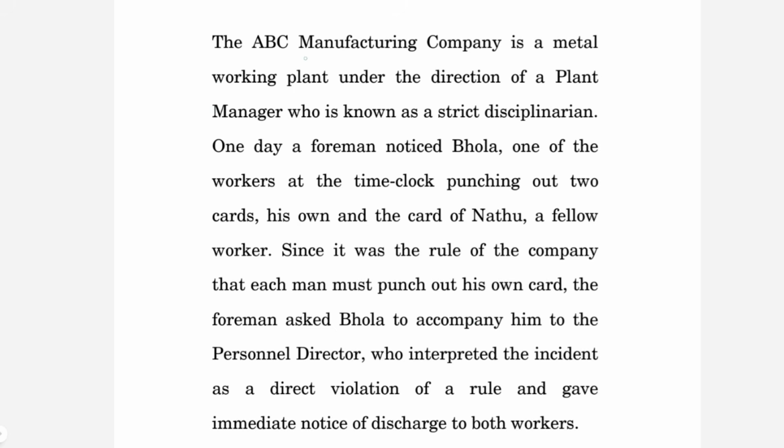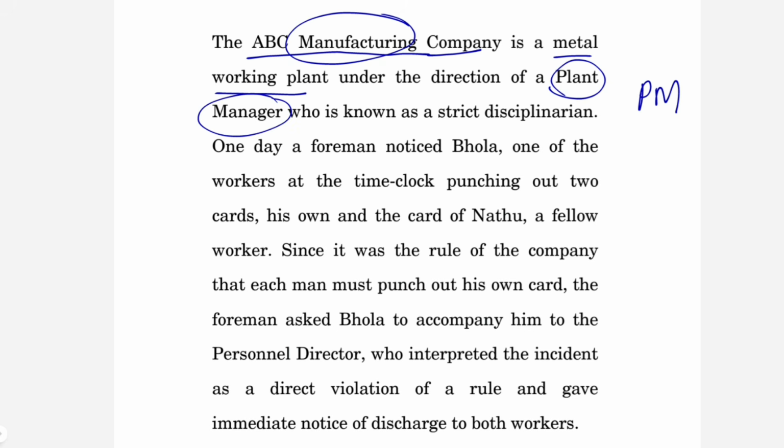The company here is ABC Manufacturing Company. It is a manufacturing firm, a product firm, a metal working plant. It is under the direction of a plant manager, who is a very strict disciplinarian. So he's a very strict person. Now one day what happened? Under him there will definitely be a foreman, and there are multiple workers. One of the workers over here is Mr. Bhola. At the time clock punching out, he punched 2 cards, his and the other person's, Natu, a fellow worker. Now, it was the rule of the company that each man must punch out only his own card.